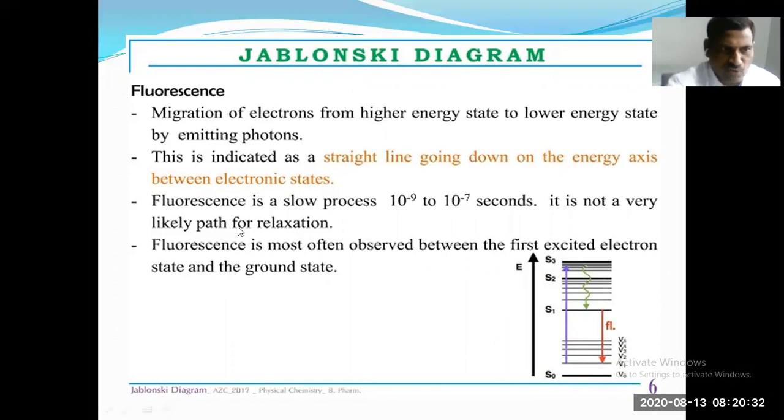Fluorescence is most often observed between the first excited electronic state and the ground state. So this is written as S1 to S0 plus h nu. Fluorescence is a slow process, 10 to the power of minus 9 to 10 to the power of minus 7 seconds. It is not a very likely path for relaxation.